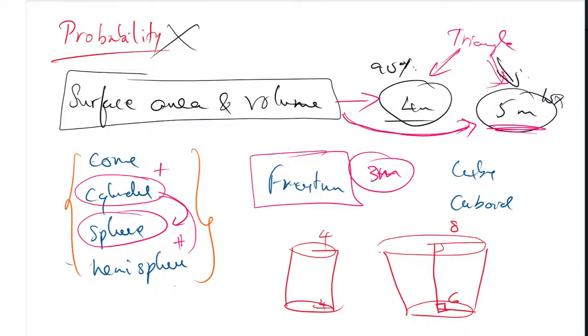Where you will draw the perpendicular, that will become the height, but this will not become the height. It is similar to the cone, but a cone has only one radius, only one circle. But in the first term we have two radii. At the bottom they will cut like this. Okay, so this is the way. And height, yes, very good.